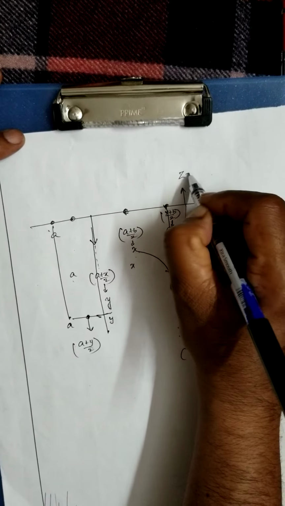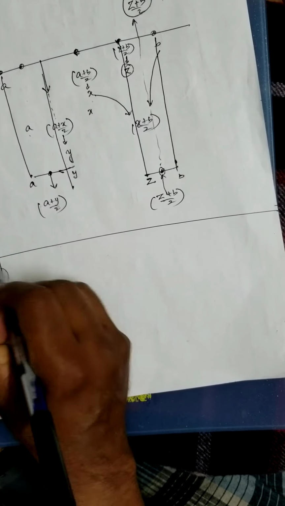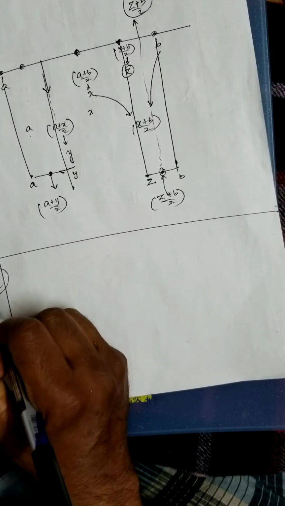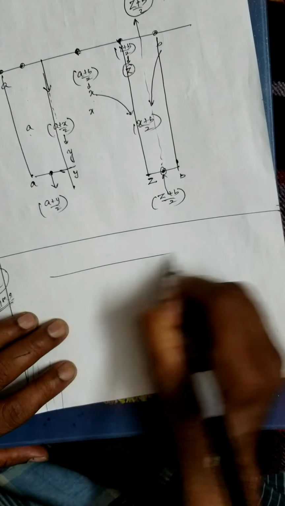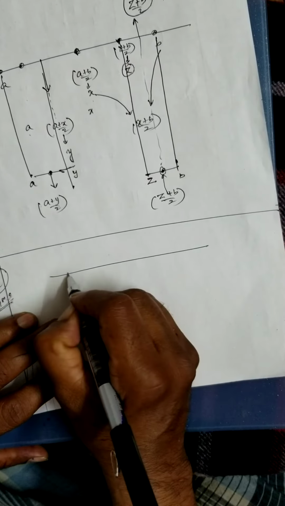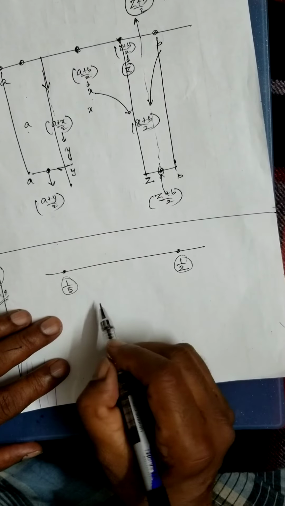Now same principle I am going to apply here. They have asked the second question in RIMS entrance exams. One number is given, 1 by 5. Another number is what? Half. This is one rational number, this is one rational number.